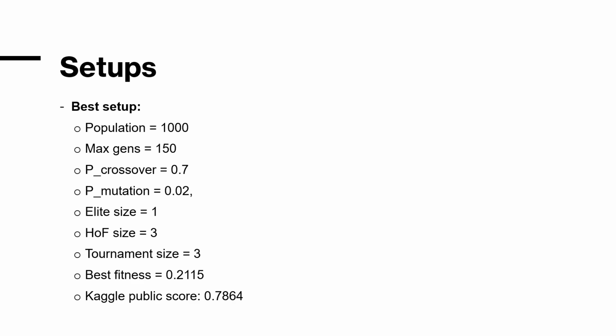We tried to change the population size, going up to 1500, with the maximum generation at 200. We tried to change the tournament size to 3, 4, 5, 6, and we also tried to change the codon composition to eager, but compared to the lazy one, eager was showing worse results, so we didn't choose the eager one.